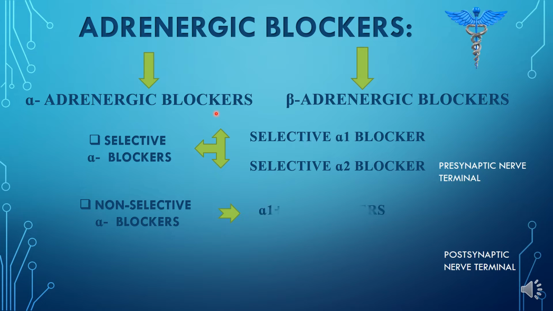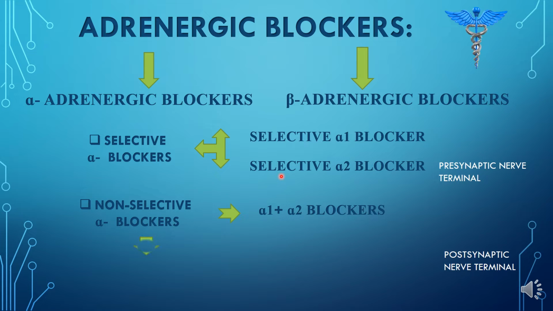The non-selective alpha blocker will block both the alpha 1 and alpha 2 receptors. Now, the common thing between both the selective alpha 1 blocker and non-selective alpha blocker is that they will both block the alpha 1 receptor. I'm not going to talk about the selective alpha 2 blocker because it has no clinical importance. Just remember that the example is yohimbine.